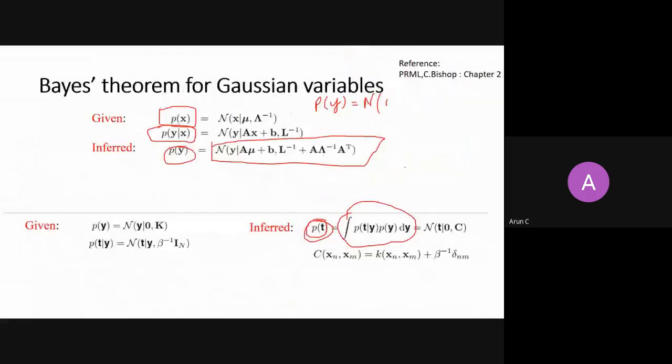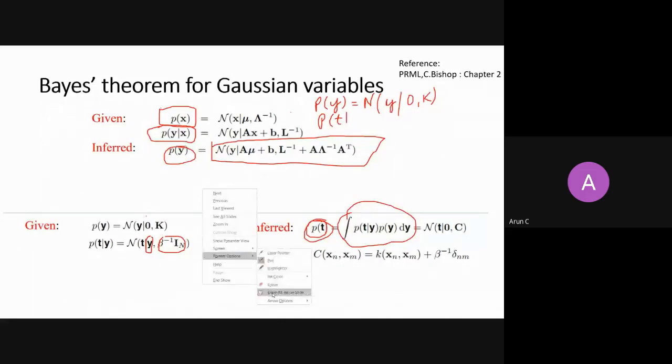So the probability of y is given by my mean, which is the 0 vector, and my covariance matrix K. And then the probability of t given y. Now I map this one by one to my formula.